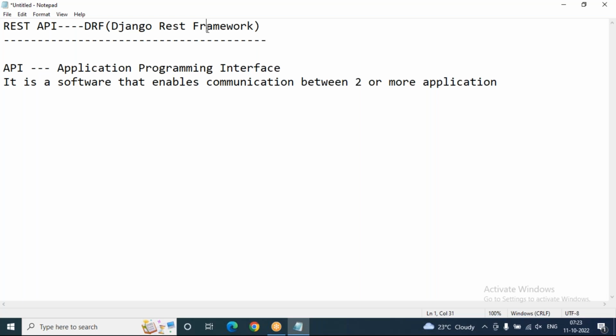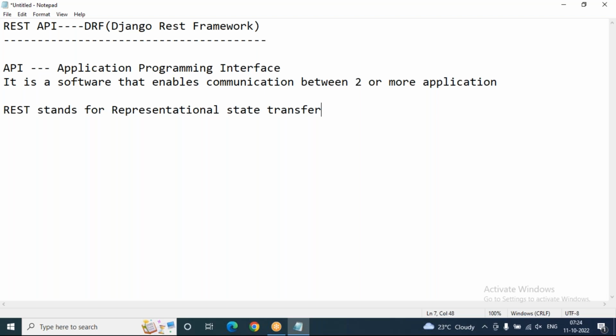REST stands for representational state transfer. What is the meaning of REST? REST stands for representational state transfer. It is used for web-based architecture for data communication.